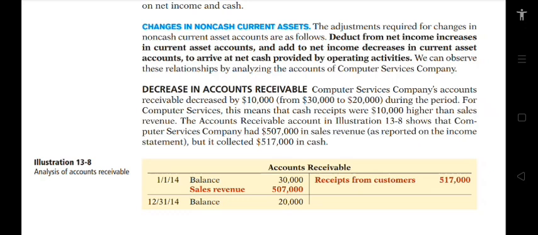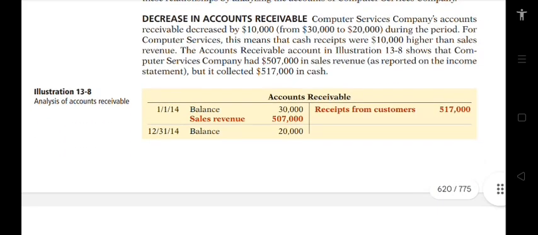We can observe these relationships by analyzing the accounts of Computer Services Company. For the decrease in accounts receivable, Computer Services Company's accounts receivable decreased by $10,000, from $30,000 to $20,000, during